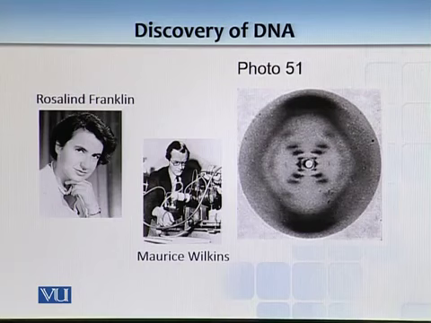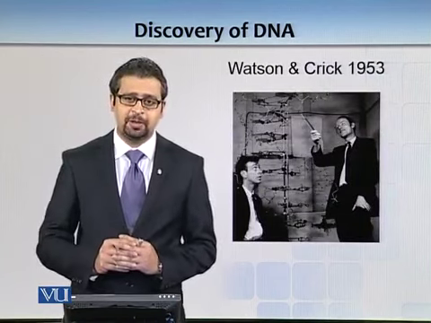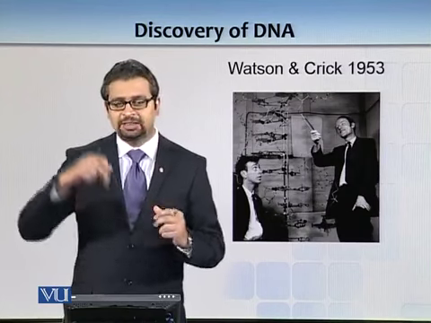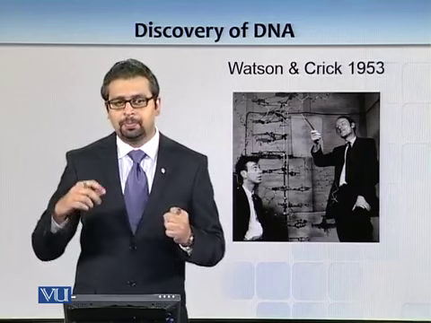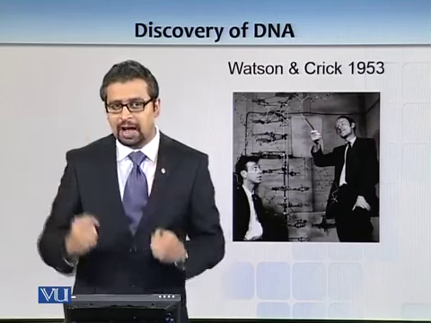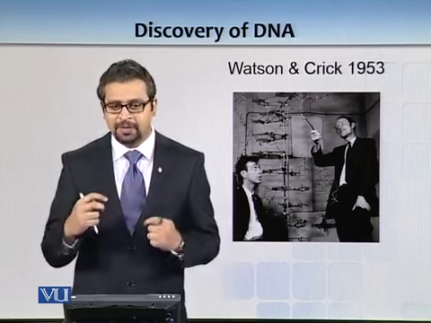So Maurice Wilkins was of the idea that it's a helical structure. He showed this image to Watson and Crick from University of Cambridge, and they proposed that it's a twisted ladder-like structure where sugar phosphate backbone is on the outside and different bases are paired with each other.